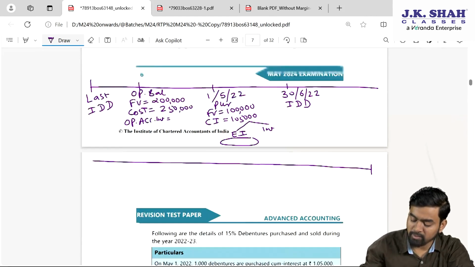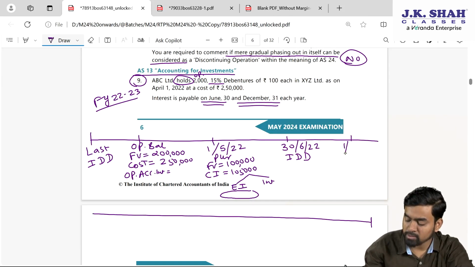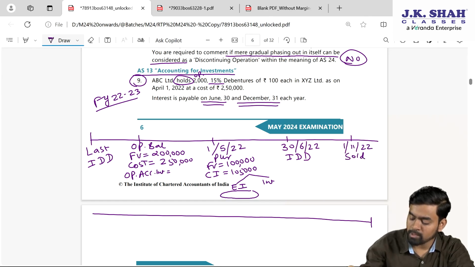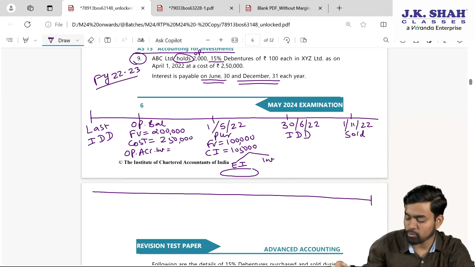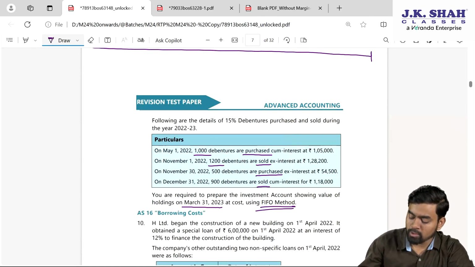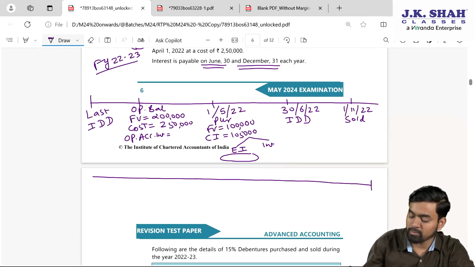Next is what? 1st November 22. So here I'll write 1st November 22 sold. How many debentures? 1200 debentures at ex-interest 128,200. Sold 1200. So here we will write face value equal to 1200 and at the end 2 more 0.